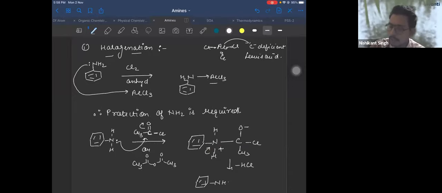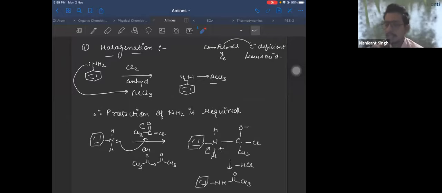And you have got benzene-NH-C double bond O-CH3. It is called N-acyl aniline. It is not Friedel-Crafts acylation. It is N-acyl aniline because on nitrogen you have attached an acyl group.